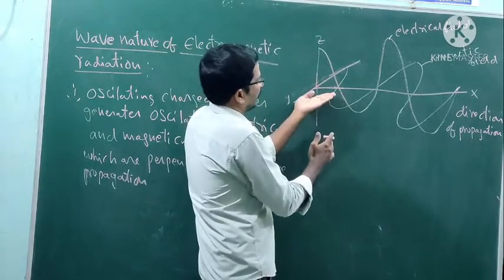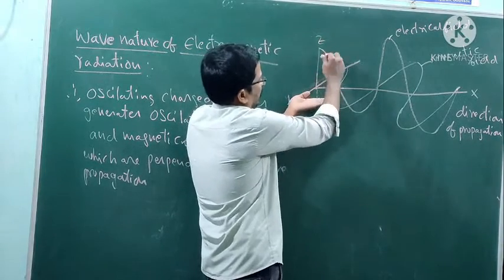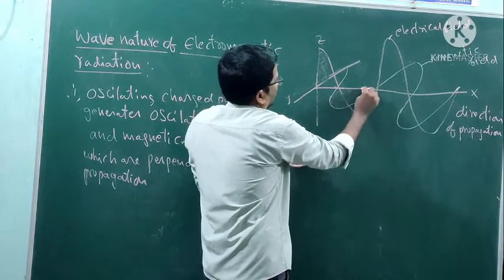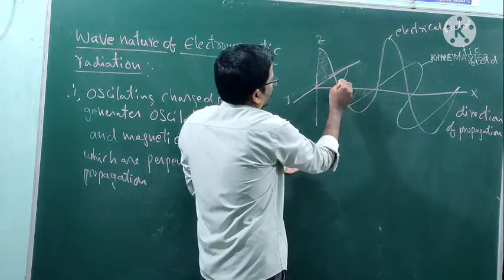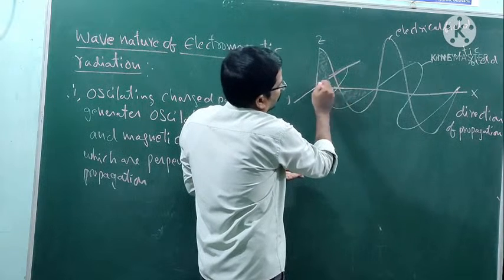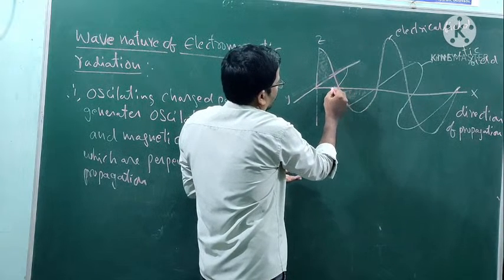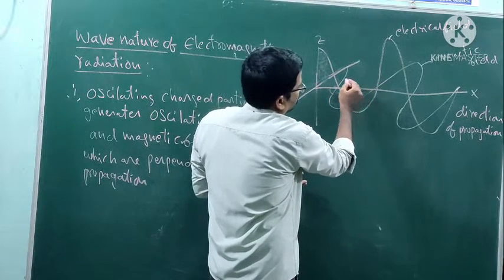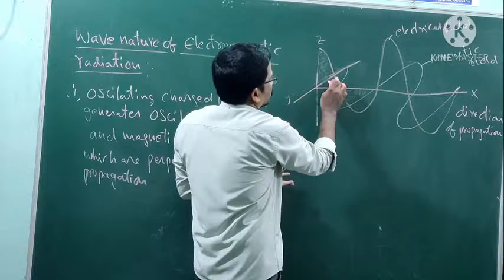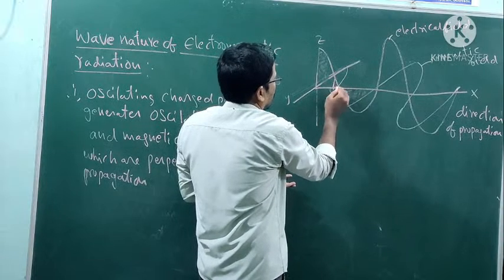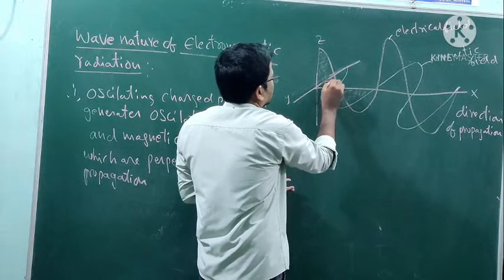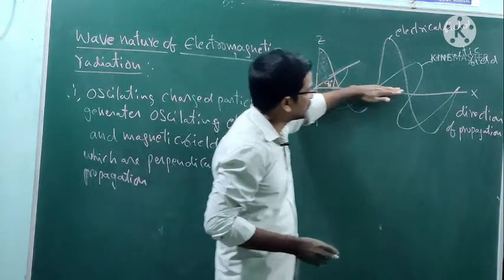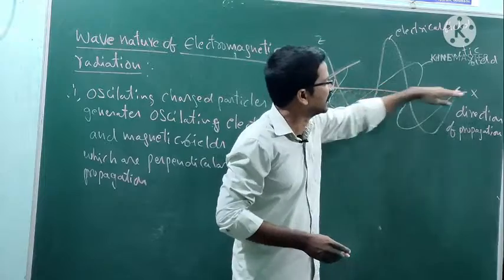One component is in the y direction and one is in the z direction. These two waves are at 90 degrees, perpendicular to each other, for the propagation of the wave in the x direction.